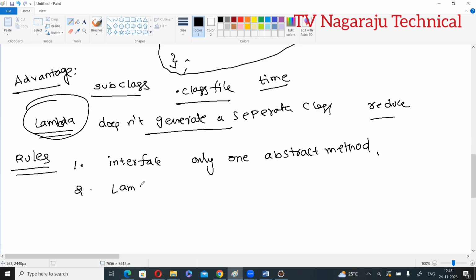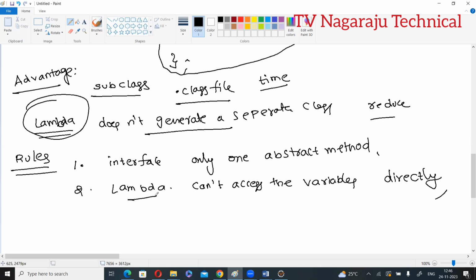Next one: lambda expression cannot access the variables from the interface directly. Suppose the interface consists of some variable along with an abstract method. The lambda expression cannot access the variables of the interface directly.